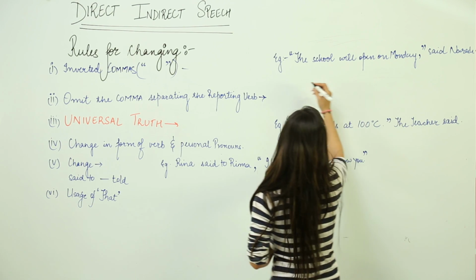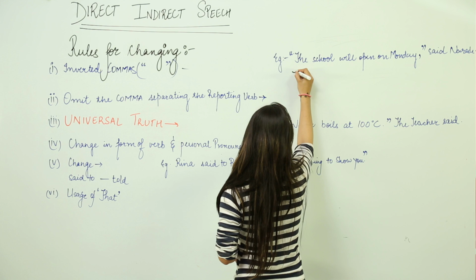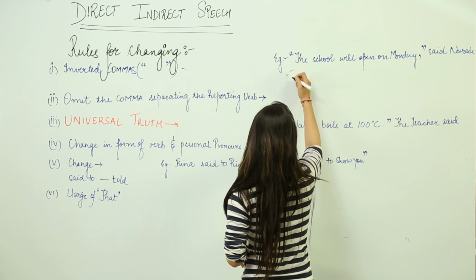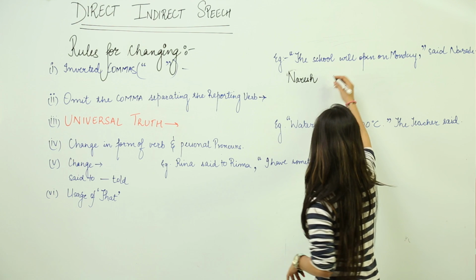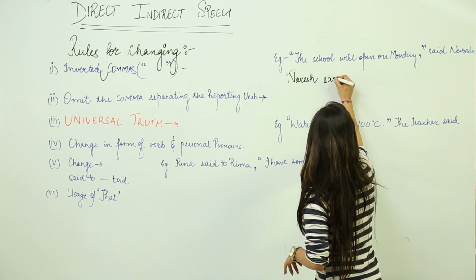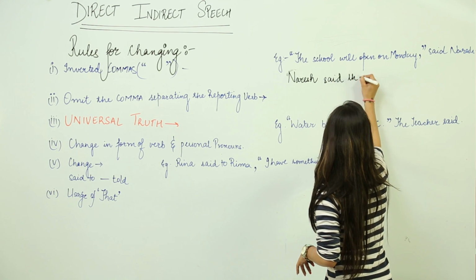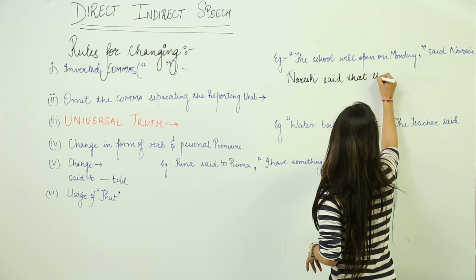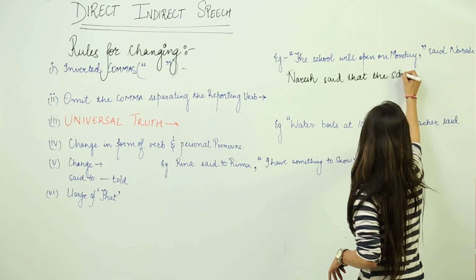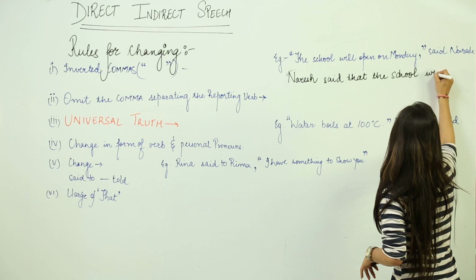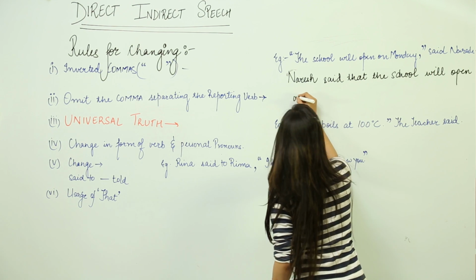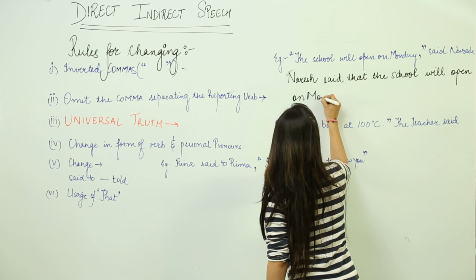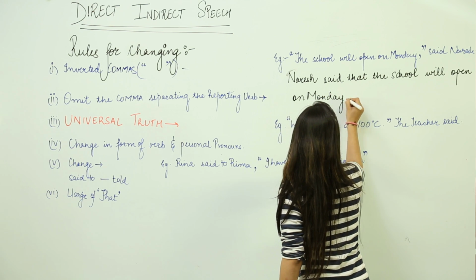Now we'll convert the sentence wherein Naresh said that the school will open on Monday.